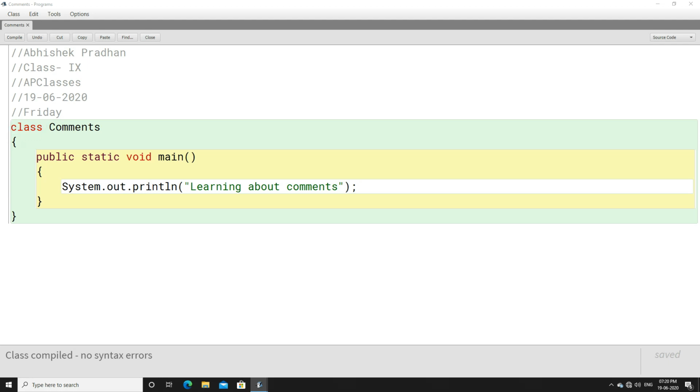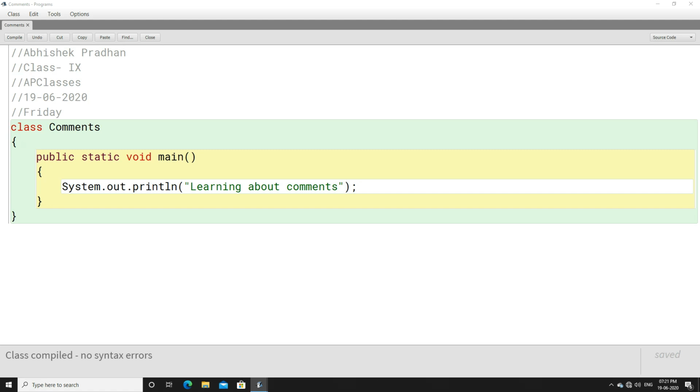Now you must be thinking, sir, here you have written 5 lines of code, so you have used a single line comment in each line. Now if you want to make a comment for one big paragraph or big essay, or if you want to write something in 10-15 lines, do we have to use this forward slash in each and every line?